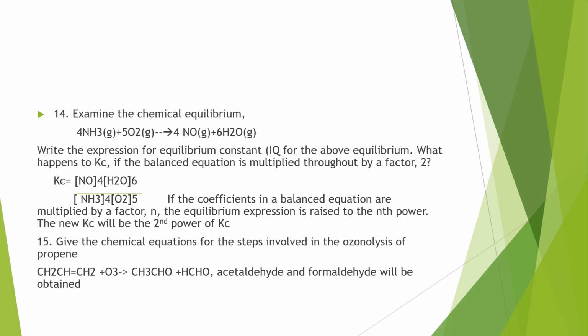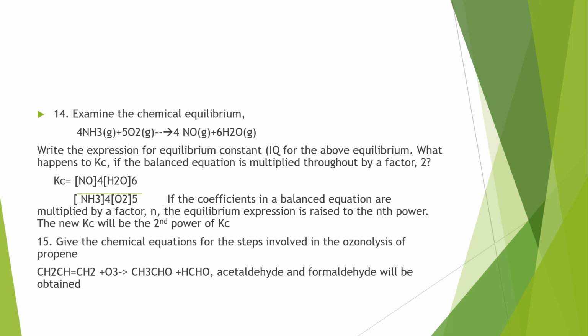Question number 14. A chemical equilibrium is given and you have to write the expression for Kc. Kc is equal to the concentration of products raised to the power of the stoichiometric coefficient in the balanced chemical reaction. When we write like that, it is NO raised to 4, H2O raised to 6, divided by NH3 raised to 4 times O2 raised to 5 times.